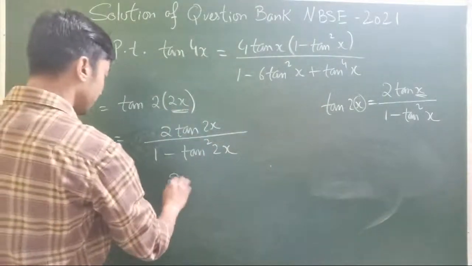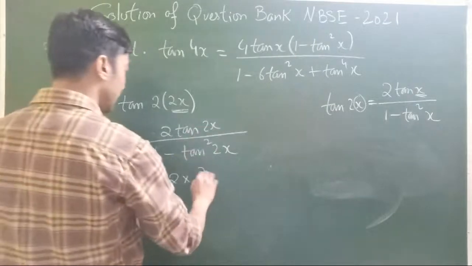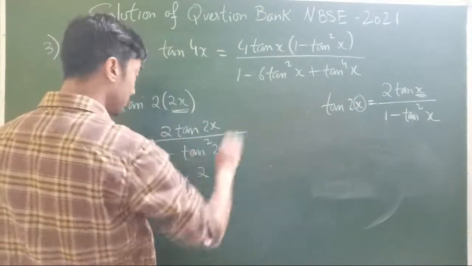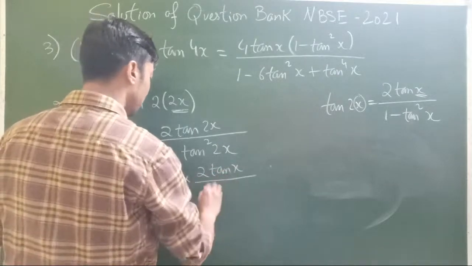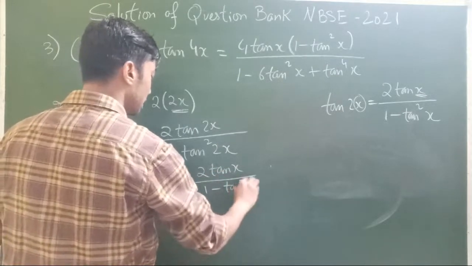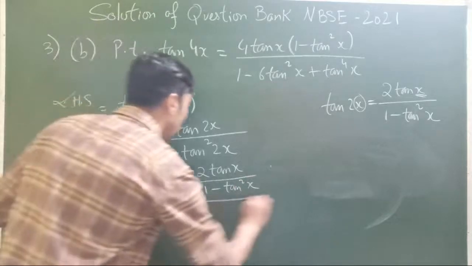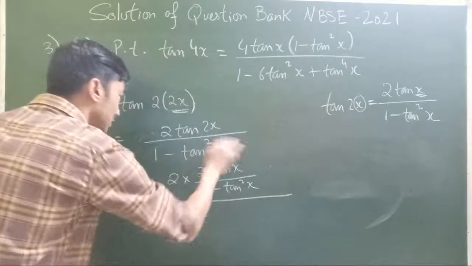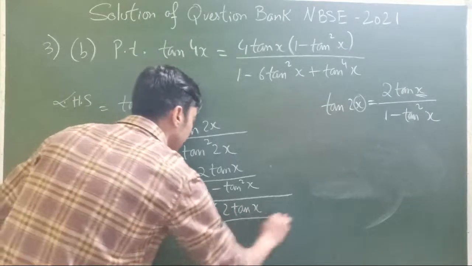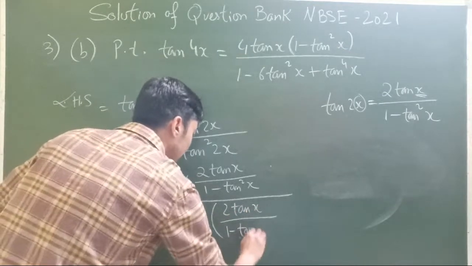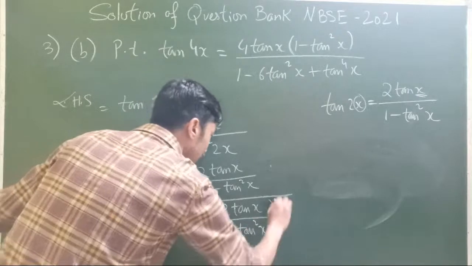Again, tan 2x can be further expanded using the main identity, twice of tan x divided by 1 minus tan square x, all divided by 1 minus tan 2x whole square. So again, twice of tan x divided by 1 minus tan square x the whole square.